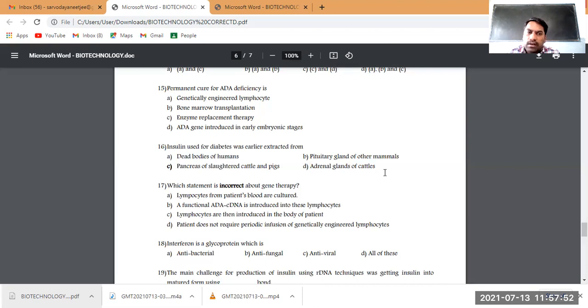Because once we start introducing these genetically engineered lymphocytes to the patient, we keep on doing that, because lymphocytes are not functional for a long period of time. After a particular period of time, these lymphocytes die. So we have to again transfer the genetically engineered lymphocytes. We keep on doing that over a period of time. That means it is also not permanent.